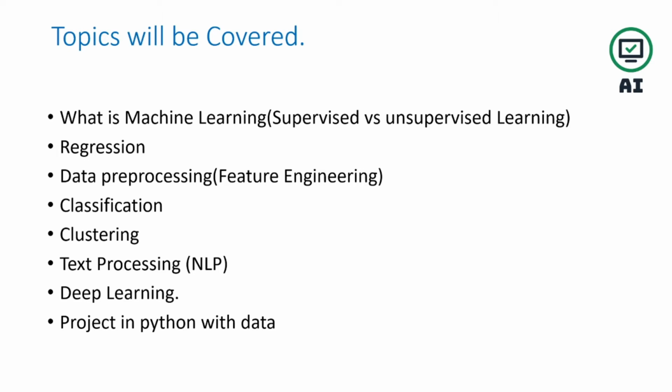Then I will go for classification. In classification I will explain each and every algorithm like Naive Bayes classifier, KNN, decision tree, XGBoost, ensemble. So each and everything I will explain from basic to high level. Then I will go for clustering, which is unsupervised learning, where we group similar kinds of features. So that also I will explain.